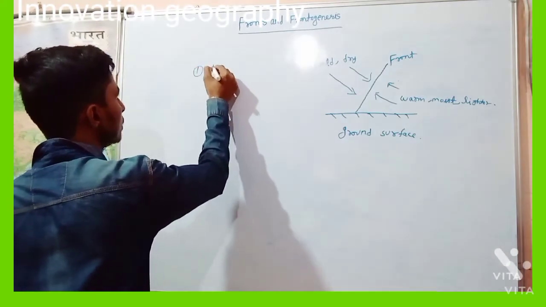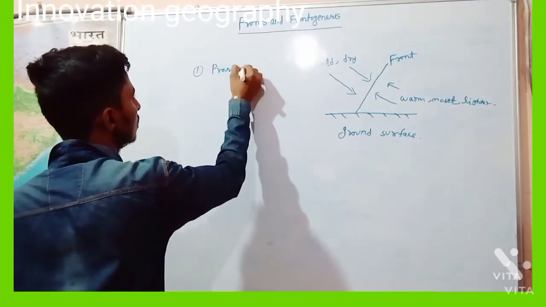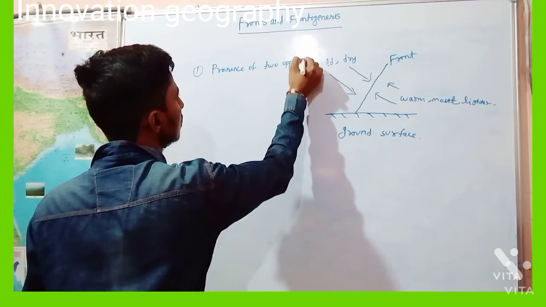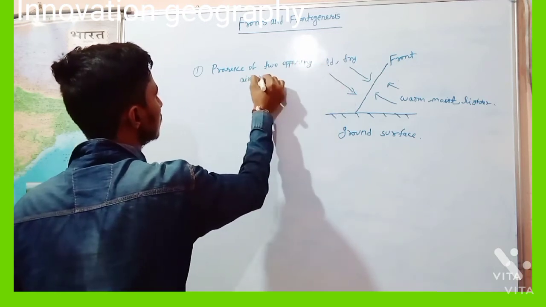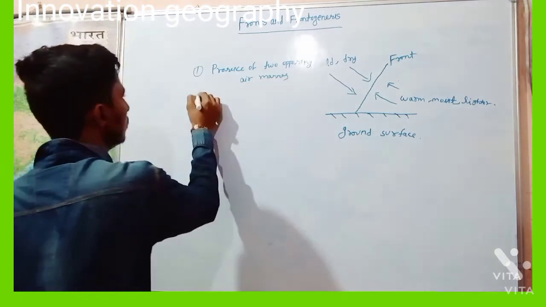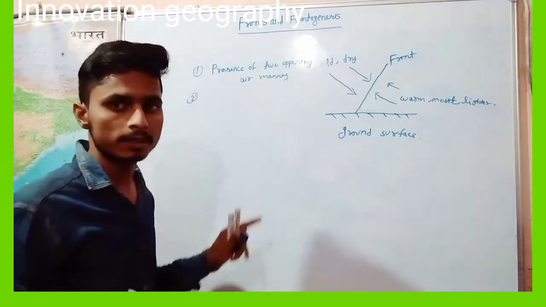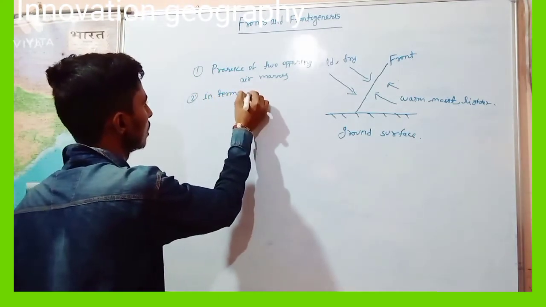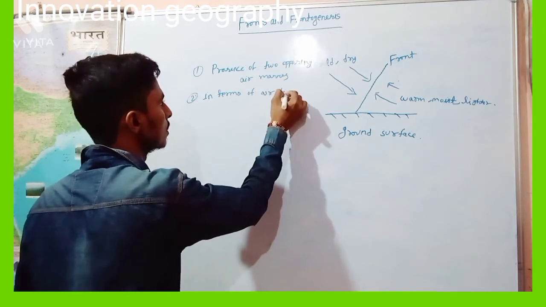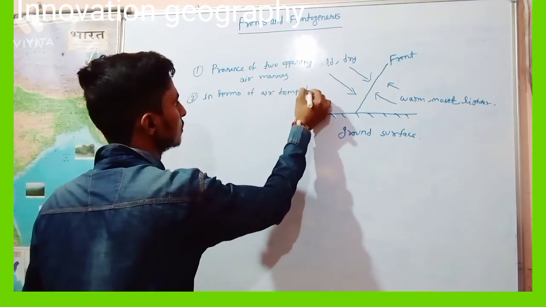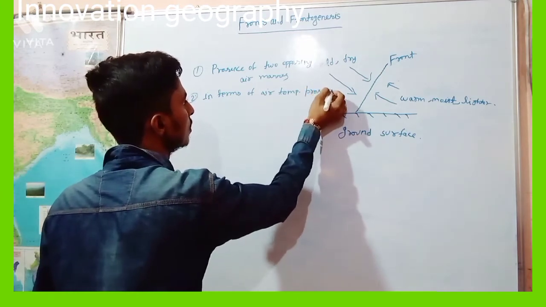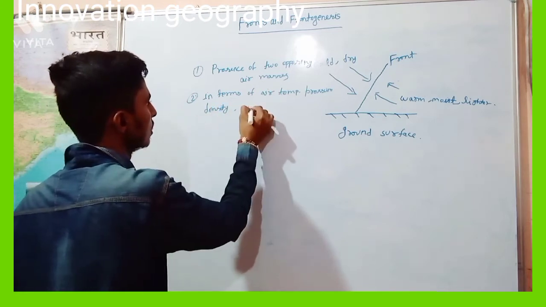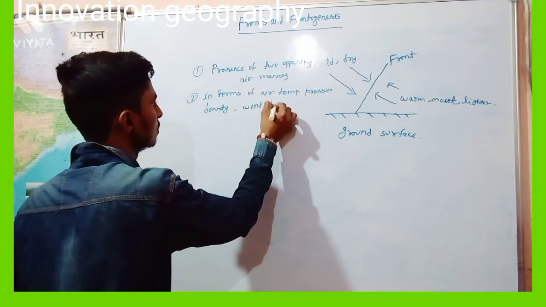First, presence of two opposing air masses having different characteristics in terms of air temperature, pressure, density and wind direction.